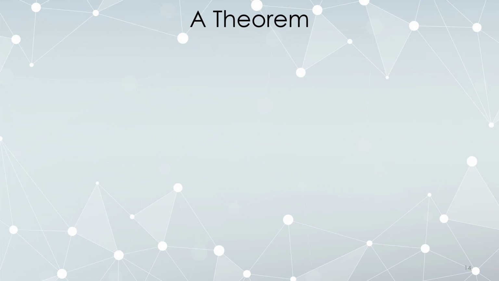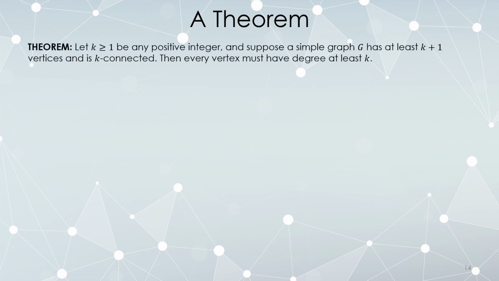All right, let's establish a theorem. Suppose k is any positive integer, and we have a simple graph with at least k plus 1 vertices, and it is k-connected. Then every vertex must have degree at least k. So we're using the same k in a lot of places. I have at least k plus 1 vertices, and I am k-connected. Then every vertex must have at least degree k.